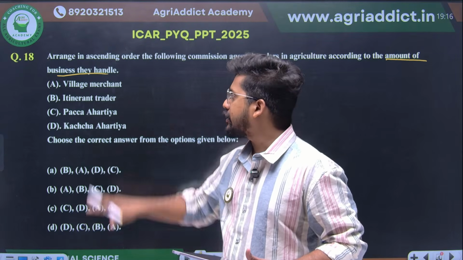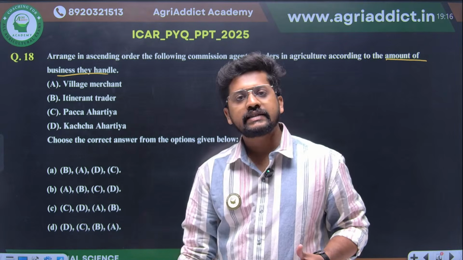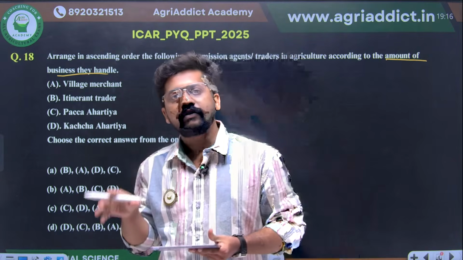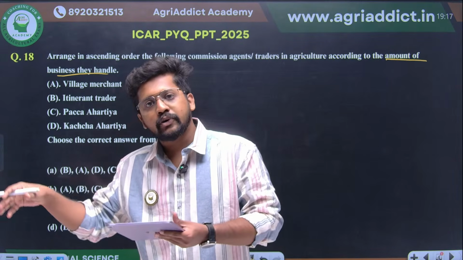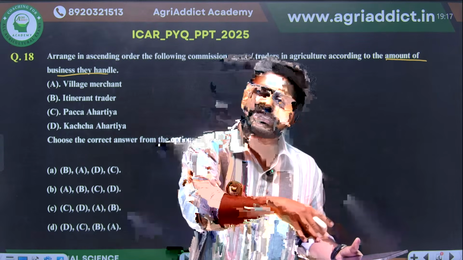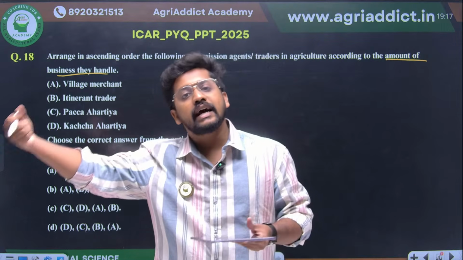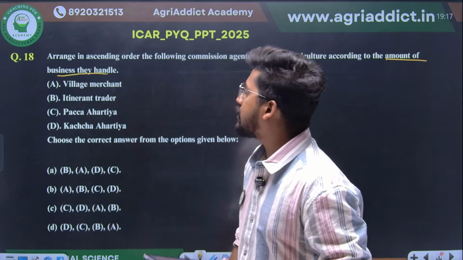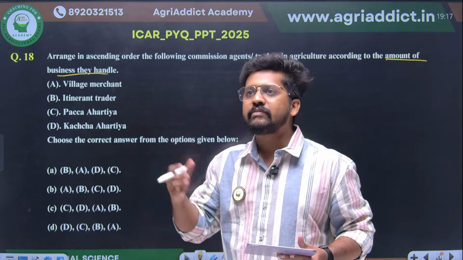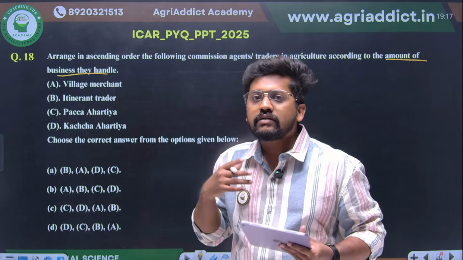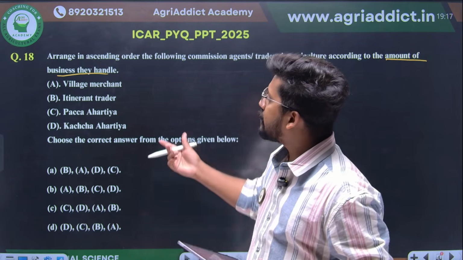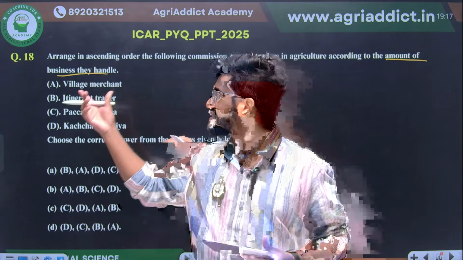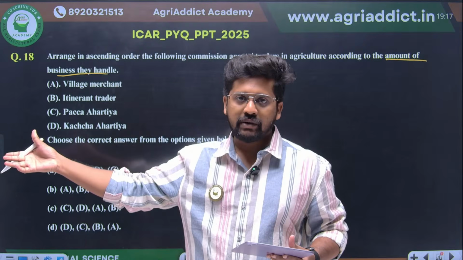That is your village merchant, who is actually an itinerant trader. Itinerant traders are those who travel from one village to another, collecting products from one village, selling them in another village, collecting products from that village, and selling in another. So they are traveling, in fact, right? Since they are traveling, they can't store much bulk. At the same time, when it comes to the village merchant, he will be local, because we see them in the primary market, the village market or the local market, right?